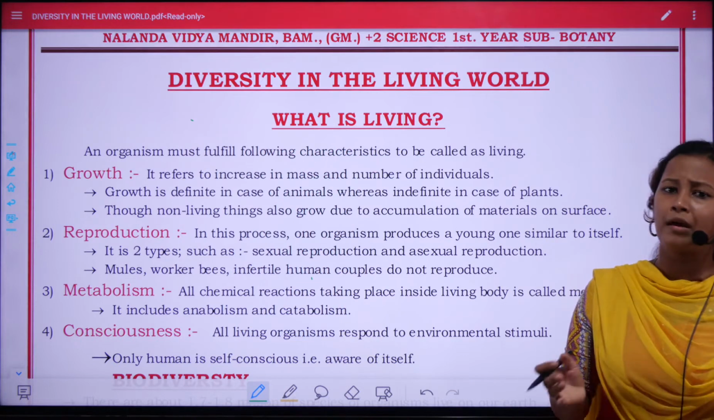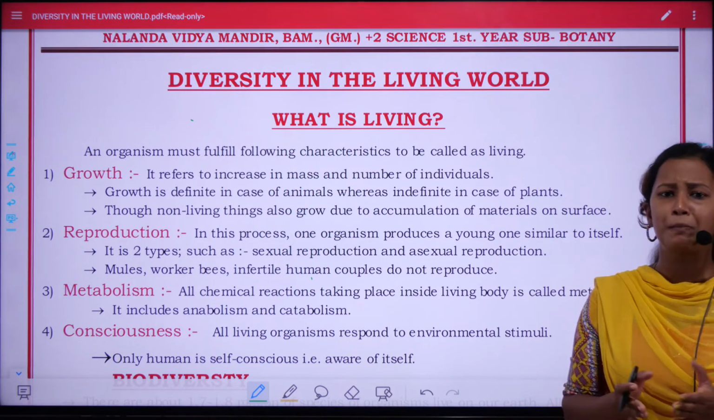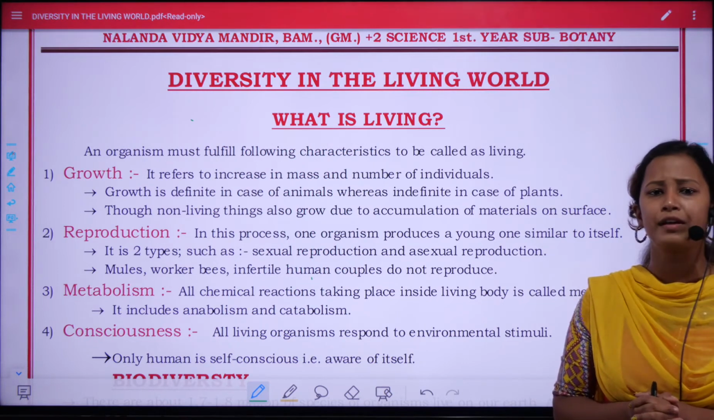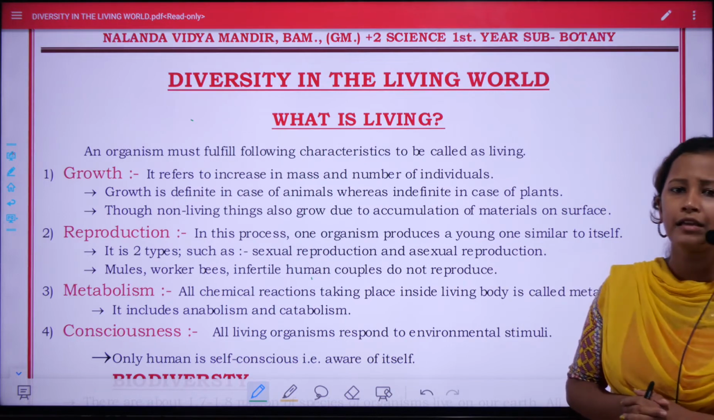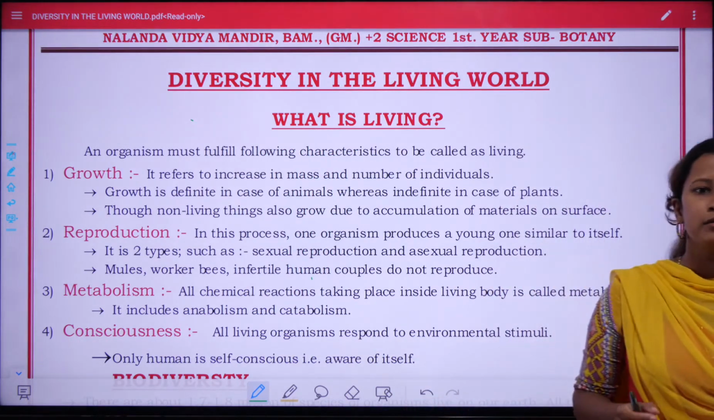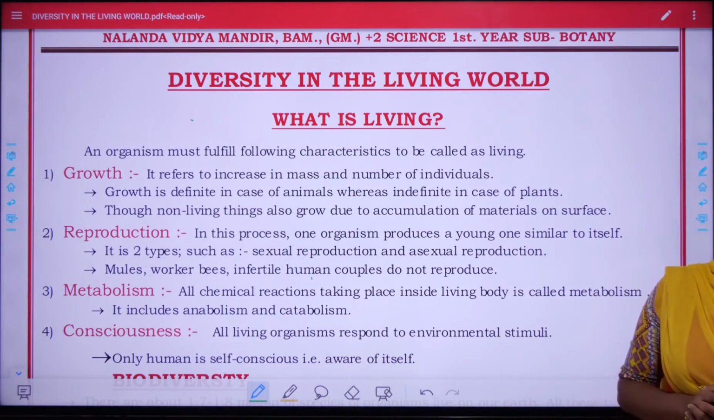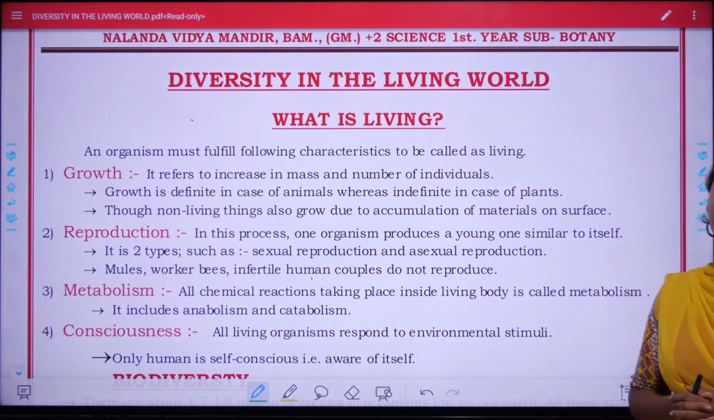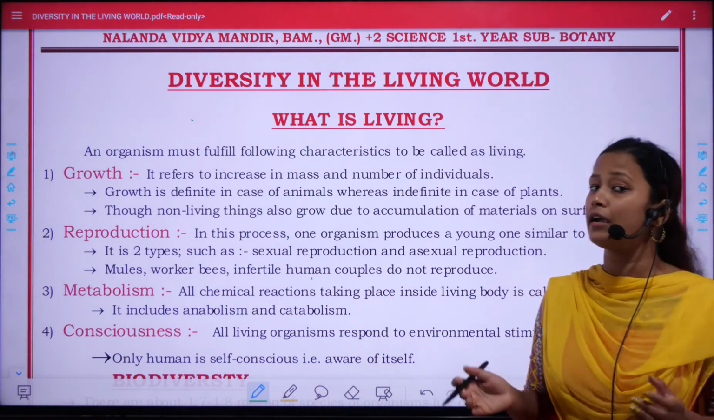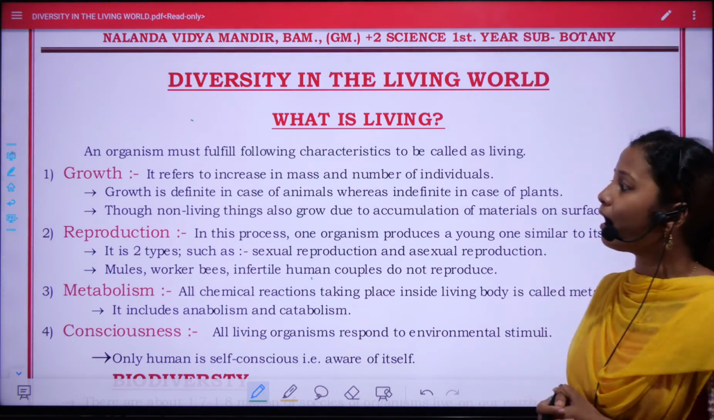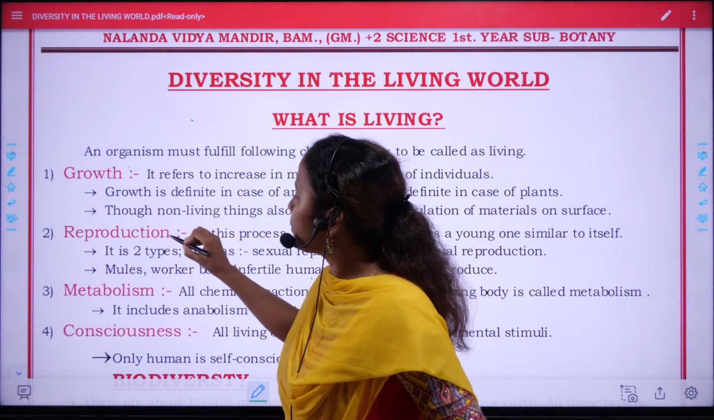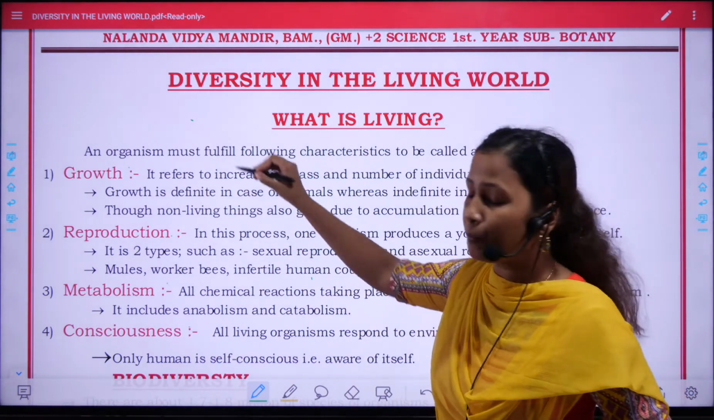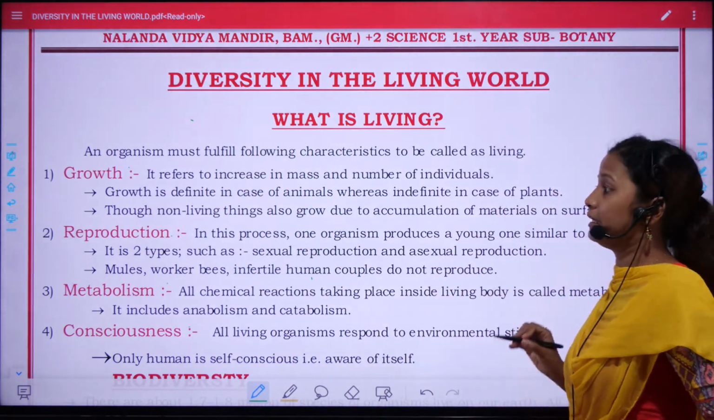For example, man, cow, dog, rabbit, different plants like tamarind tree, mango tree, banyan tree, etc. are living. Similarly, soil, air, water, chair, table, computer, etc. are non-living. So on which basis are these categorized? There are certain criteria a living being must fulfill to be called living. The main criteria are growth, reproduction, metabolism, and consciousness. All these four important characters must be fulfilled by living organisms.